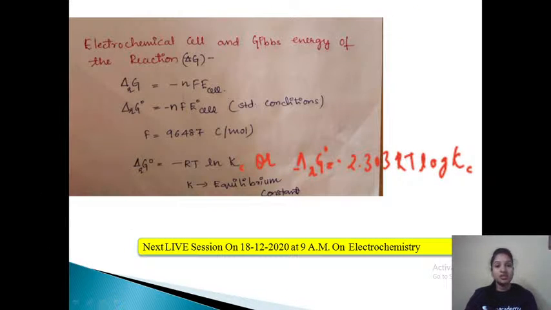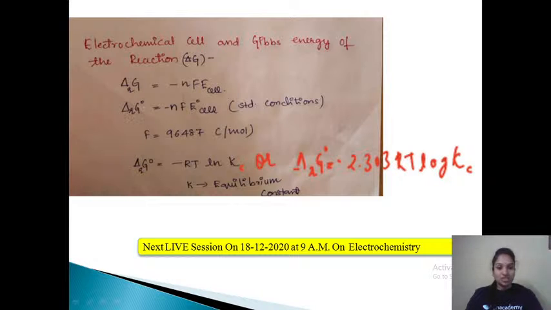Good morning, Shrishel. One more formula we should see, that is electrochemical cell and Gibbs energy. Gibbs energy is represented as delta G. The formula is delta G of any particular reaction. This R stands for any reaction. It equals minus NF E cell. This is under normal condition. N is the number of electron changes, F is Faraday's constant, and E cell is the potential of the particular cell.